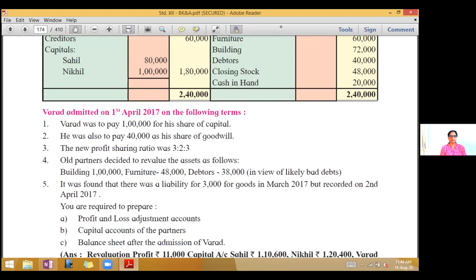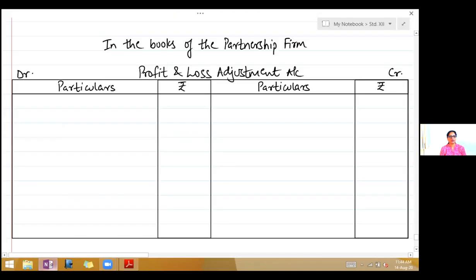We will also prepare a cash account. If you see there in the balance sheet, cash in hand is given. Last problem, it was cash at bank. So now we open cash account. So take your notebooks, write down in the books of the partnership firm, profit and loss adjustment account.